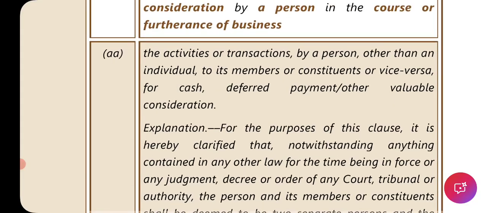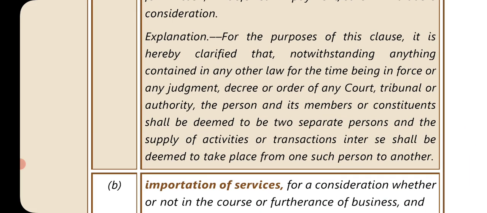So here they are talking about activity or transaction by a person other than an individual to its members or constituents or vice versa for cash, deferred payment or other valuable consideration. Notwithstanding anything contained in any other law for the time being in force, or any judgment or decree or order of a court, tribunal or authority, the person and its member or constituent shall be deemed to be separate persons, and supply of activity or transaction inter se shall be deemed to take place from one such person to another.